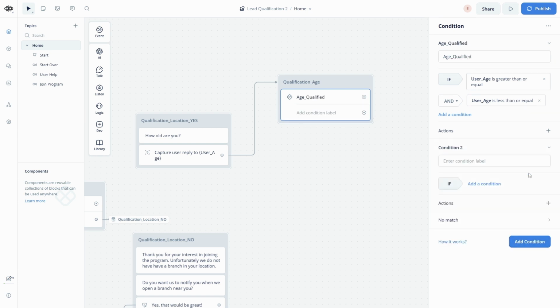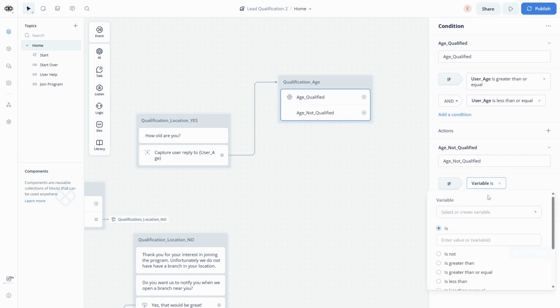And let's add our not qualified condition. Let's call this age_not_qualified. And the condition would be if our user age is less than 30. There you go.